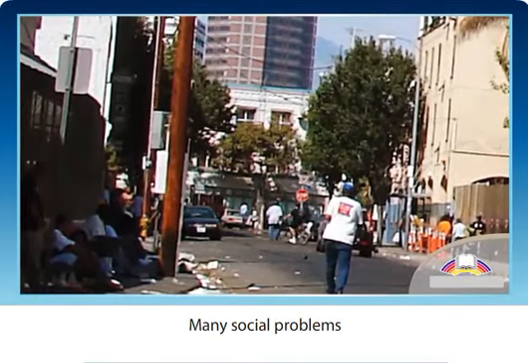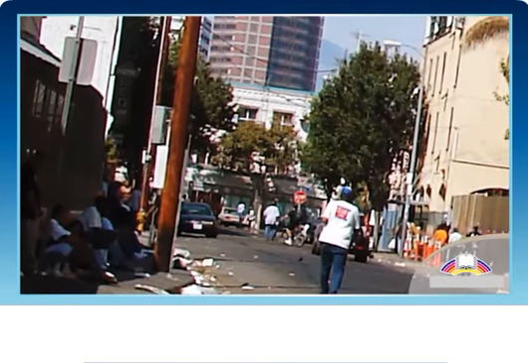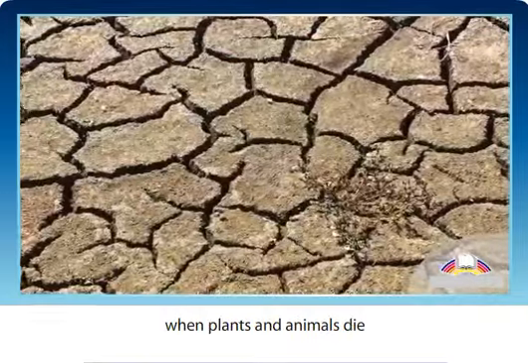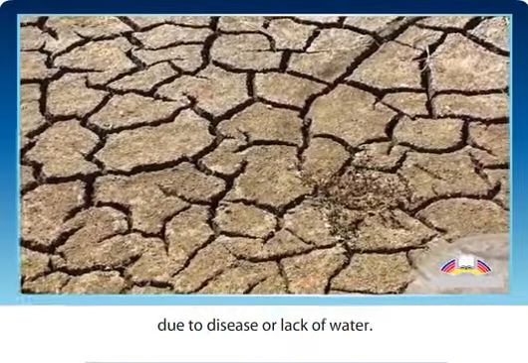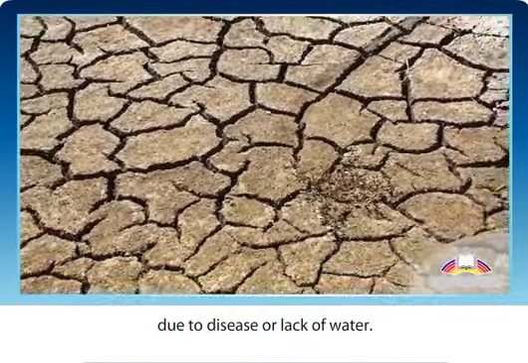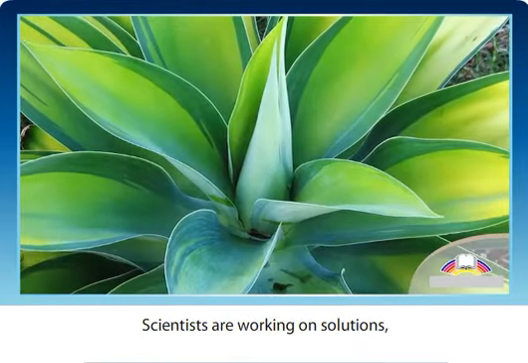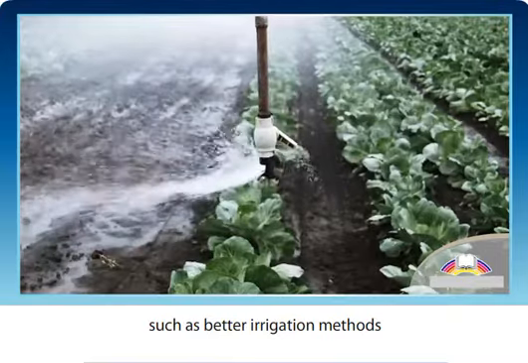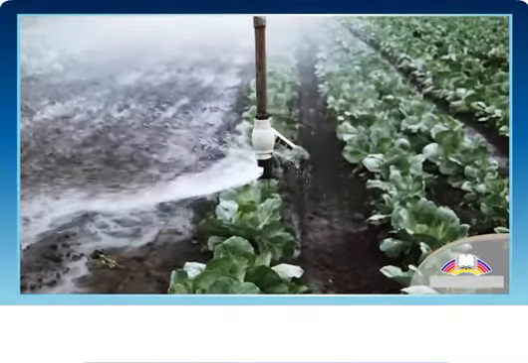Many social problems in the world will not be solved unless we take action. Famine is caused when plants and animals die due to disease or lack of water. Scientists are working on solutions, such as better irrigation methods and hardier plants.